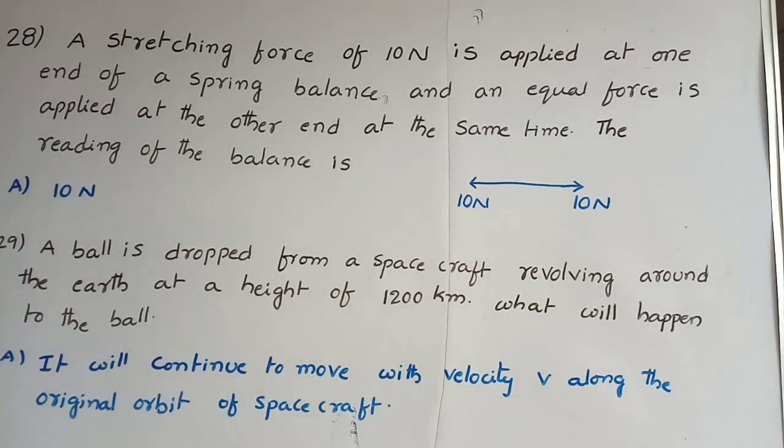29. A ball is dropped from a spacecraft revolving around the earth at a height of 1200 km. What will happen to the ball? It will continue to move with velocity v along the original orbit of the spacecraft. After being dropped, its speed does not change. That's why it orbits around the same path.